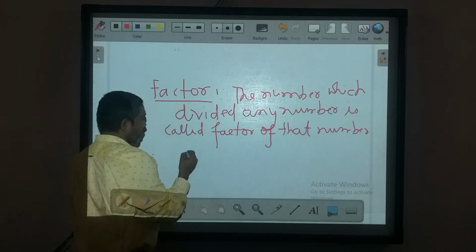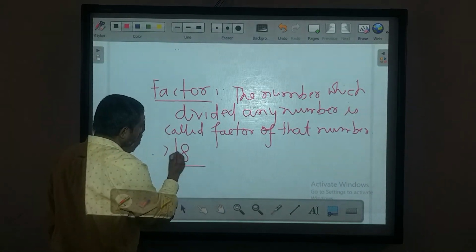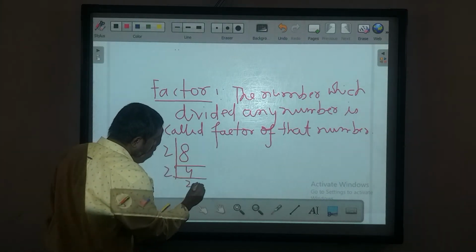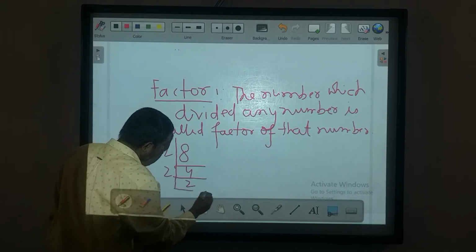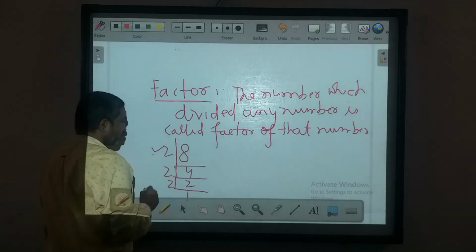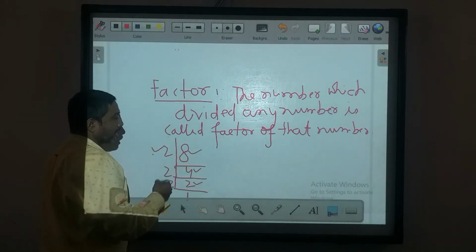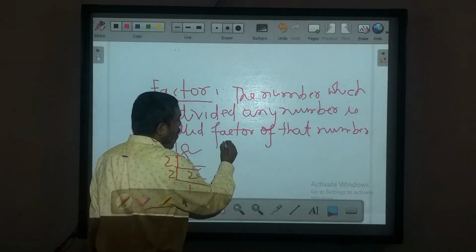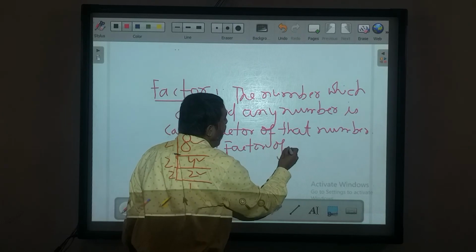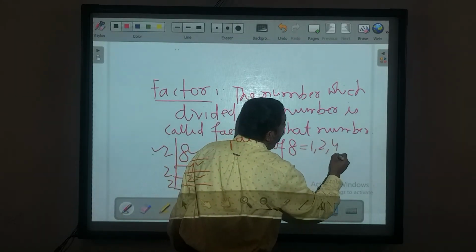Suppose you want to find out the factors of 8. So how can you find out? Divide it by 2, you get 4. Then you divide again by 2, you get 2. Then if you divide 2 by 2, you get 1. So look at what the factors are: 8, 4, 2, 1. So the factors of 8 are 1, 2, 4, 8.